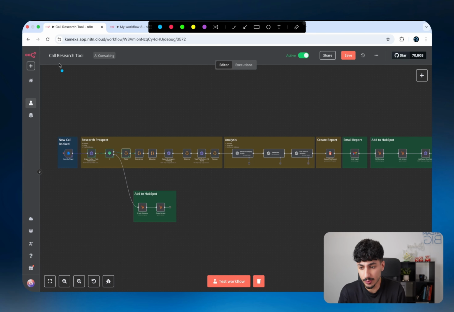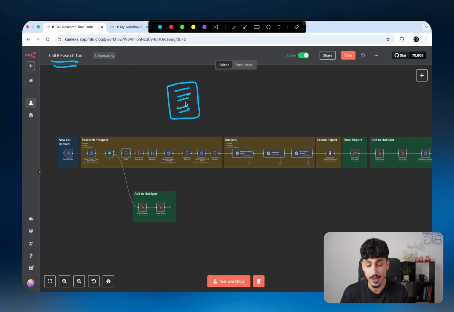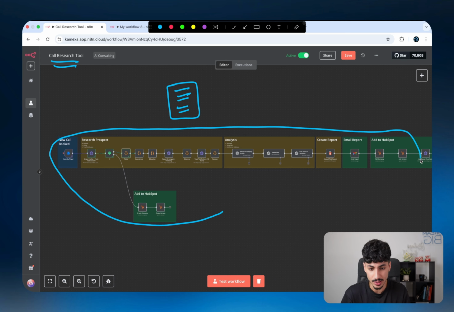Now, the second hack that I have is also a continuation of the first hack. Every time you receive a new client project, the first thing that you should be doing before anything else is trying to map out a very preliminary version of that process on paper and then trying to understand whether it's actually technically feasible to build this automation or not. So let's say, for example, I want to create my call research tool automation, which will create a full research report about every single person that books a consultation with me and sends that email over to me prior to a consultation. I wouldn't jump into n8n straight away and just start putting nodes together.